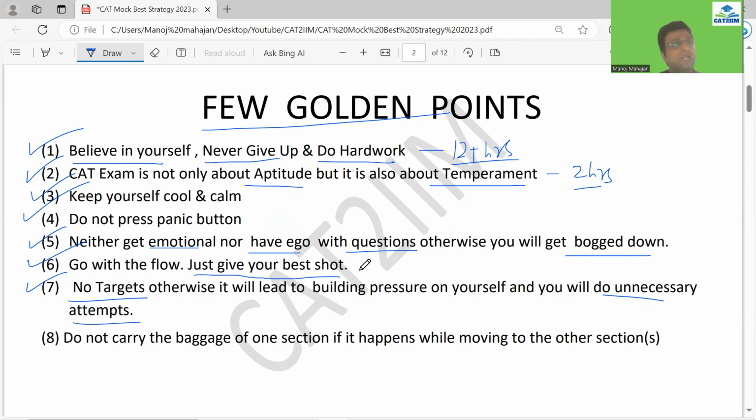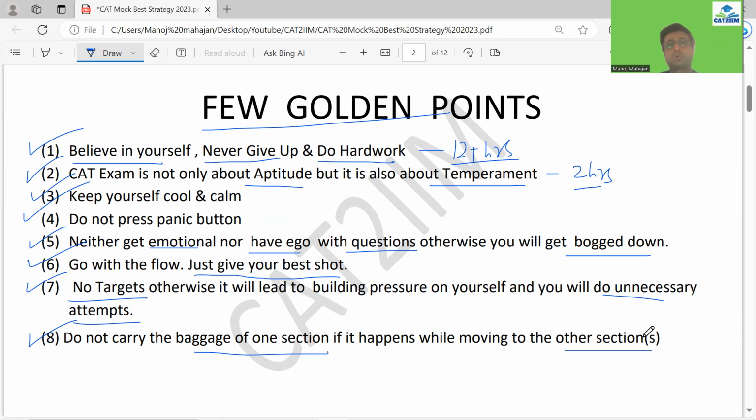You should rock, right? No target in the quant also. I'll tell you the round strategy in the quant in a while, and I'm sure that if you follow that, you would be able to do well. Remember one very important thing: LRDI normally comes in the middle of the entire paper. LRDI is a nightmare for many students, so do not carry the baggage of one section while moving to the other section. It is possible that you don't do well in LRDI and you keep that baggage in your mind, and when you move to the quant section, in spite of quant being easy, you're going to spoil it.